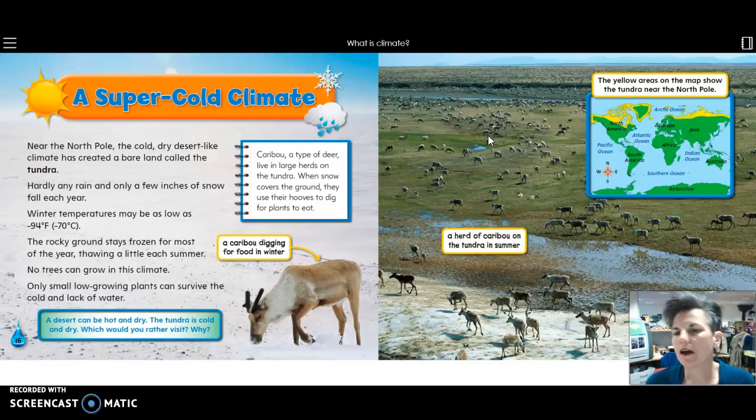All right, and then on that map up top there, it shows where the tundra is found. So that's way up north, right near the North Pole.